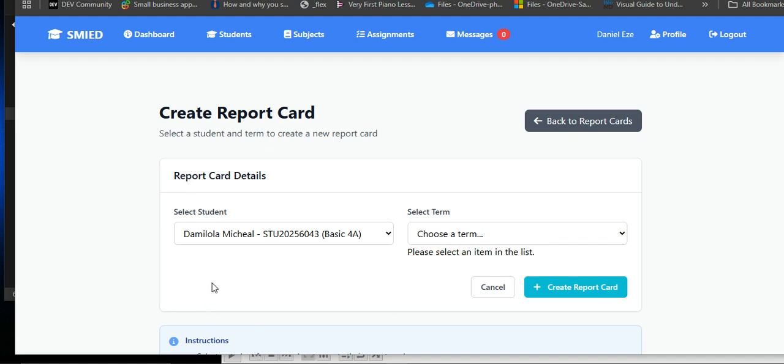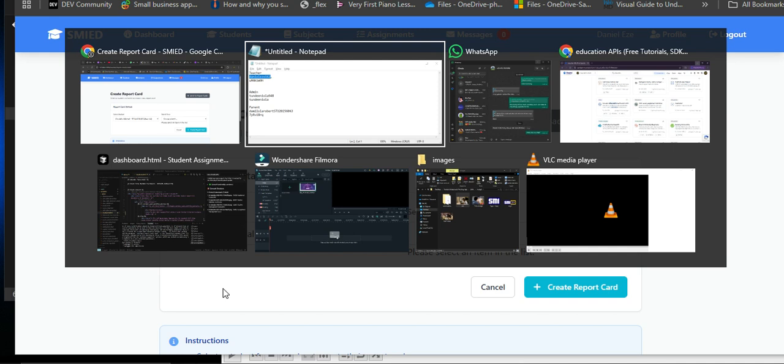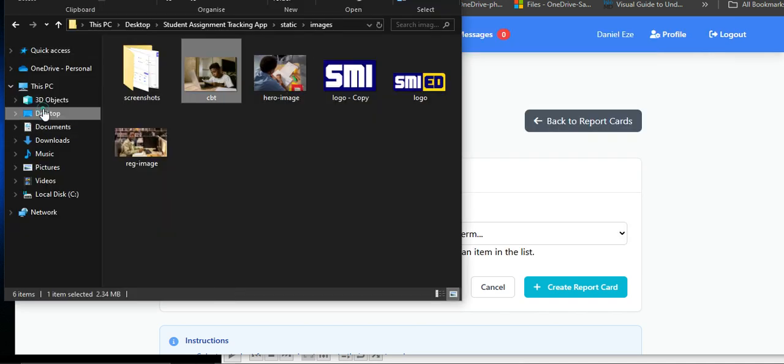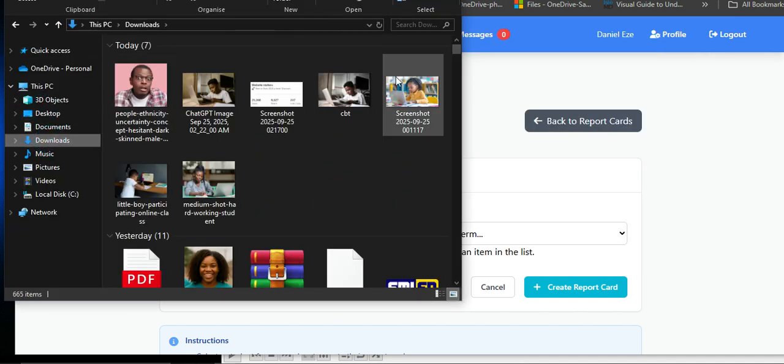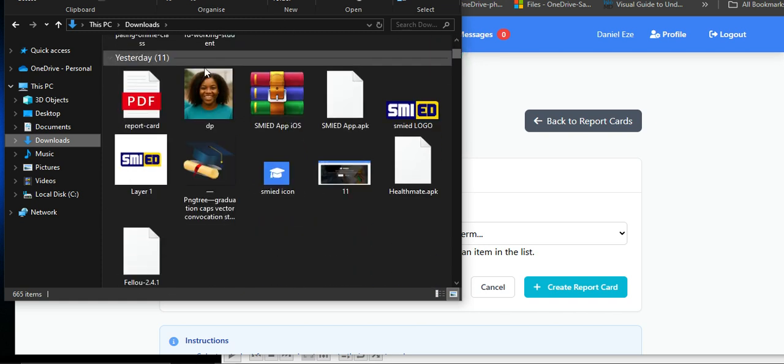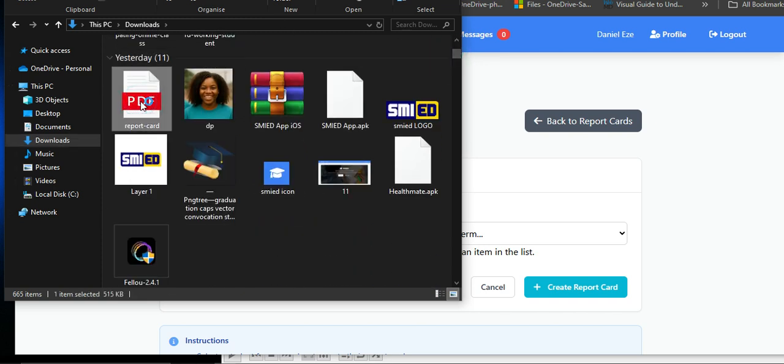So let me just show you a sample of a report that a parent can view from our dashboard. The parent can view and download. In my previous test account, this was one I downloaded from the parent's account.